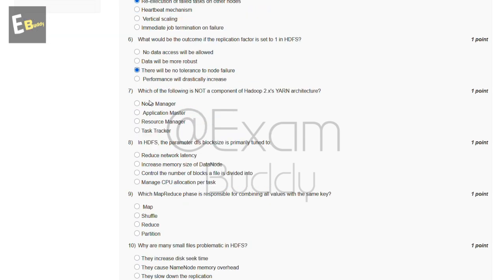Now the seventh question is: which of the following is not a component of Hadoop 2.x YARN architecture? So these are the options: Node Manager, Application Master, Resource Manager, Task Tracker. So the answer to our seventh question is D, Task Tracker.